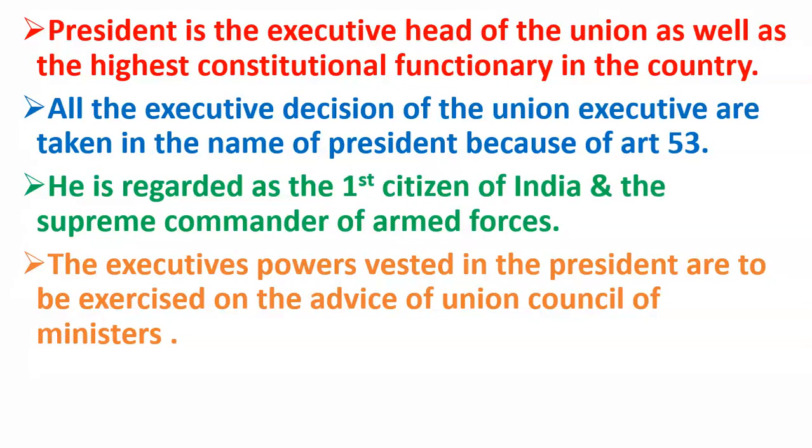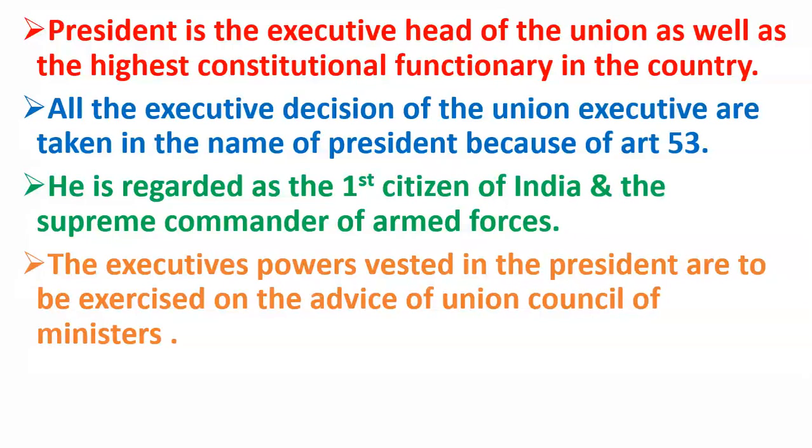But, friends, there is a point, and that point is that the President cannot use these powers at his own discretion. The President has to act according to the advice of the Council of Ministers. The President has to do what the Council of Ministers will say. For example, if the President has to declare a war with any other country, then the President can declare it only on the advice of the Council of Ministers.